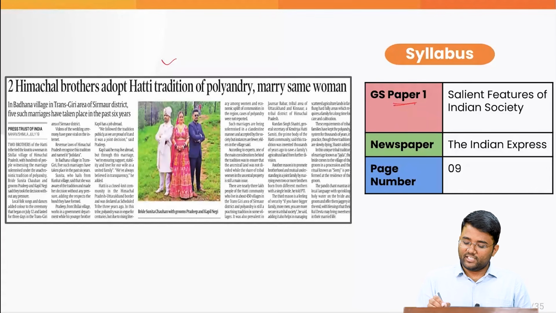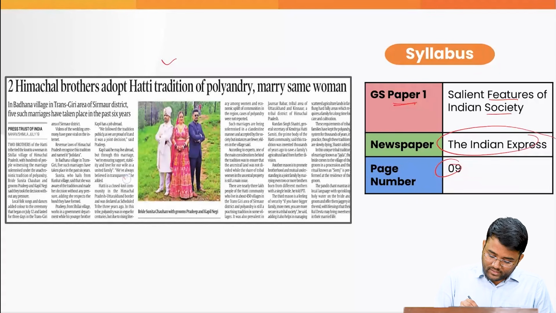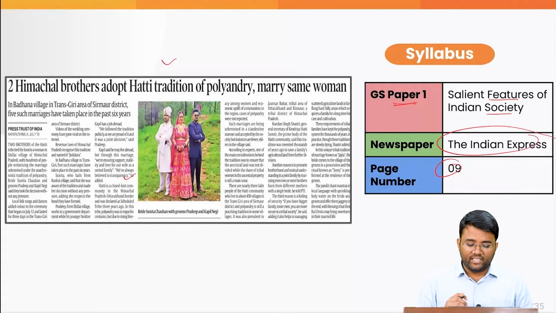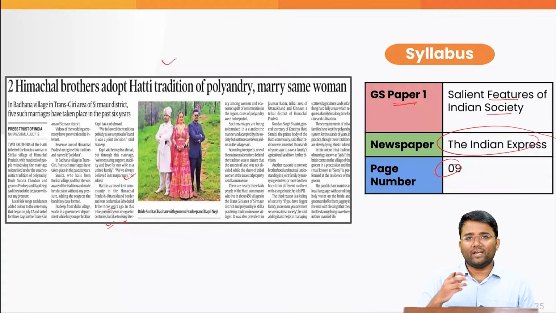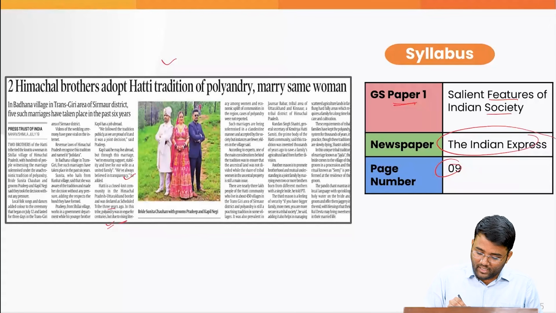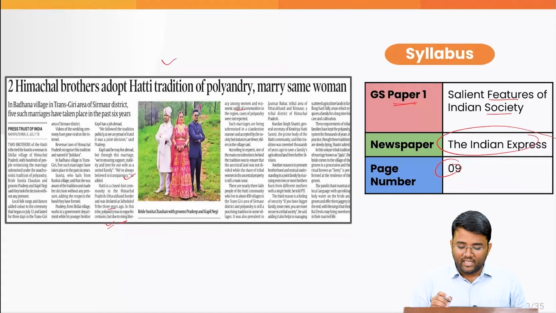Moving towards the next topic, that is the Hatti tradition of polyandry. This is related to your GS Paper 1, salient features of Indian society, and it has appeared in today's Indian Express, page number 9. So the Hatti is a close-knit community on the Himachal Pradesh-Uttarakhand border, and they were declared a scheduled tribe 3 years ago. In this tribe polyandry was in vogue for centuries, but due to rising literacy among women and the economic uplift of communities, cases of polyandry are not reported.